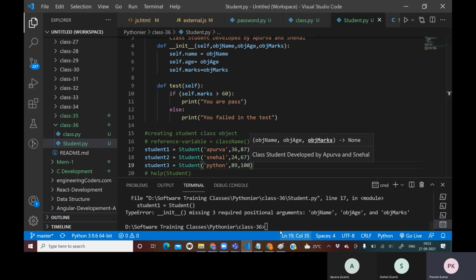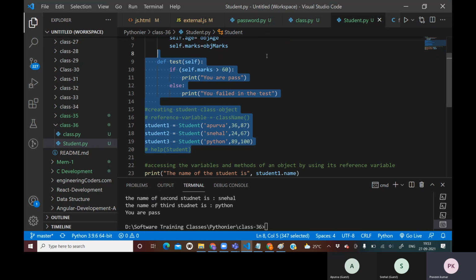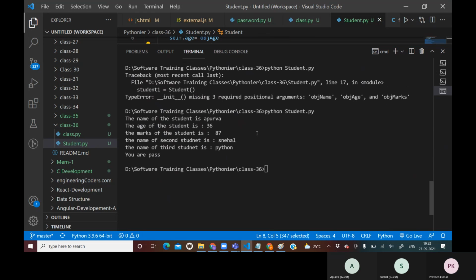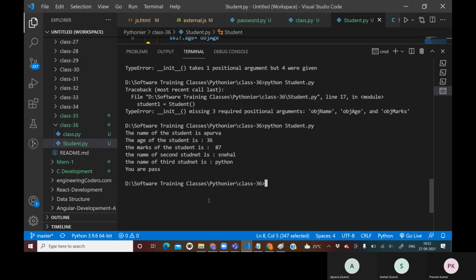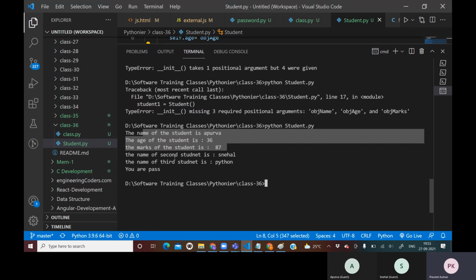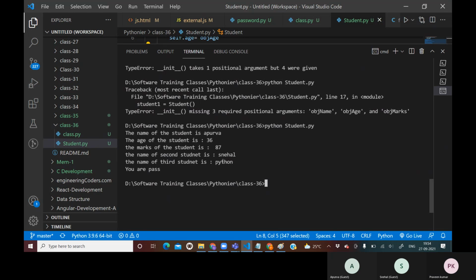Okay, and now if I run it, it performs very well. You are going to see each different object. Is it clear, guys? So here first Apurva is going to show. After that it shows that the second student is Snehal and the third student is Python, right? In the same way you can access the second student's age and second student's marks as well. Is it clear?